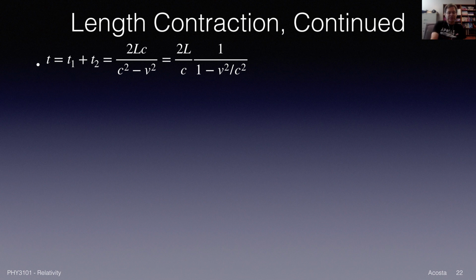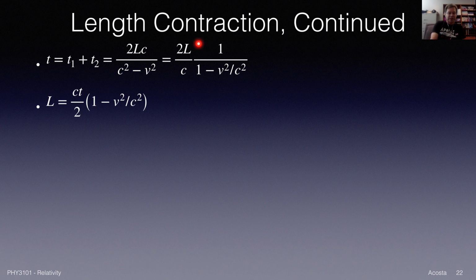So we left off with 2LC over C squared minus V squared being the total time. But I can factor out a 2L over C. One power of C will have canceled one of the C's here. And so I have 2L over C times 1 over 1 minus V squared over C squared. So basically I pulled out this C squared first. One power of it canceled with that C, so that gave me the 2L over C. But when I pulled out C squared from the denominator, I have to divide by C squared on the V squared term here. So that's why it's 1 minus V squared over C squared.